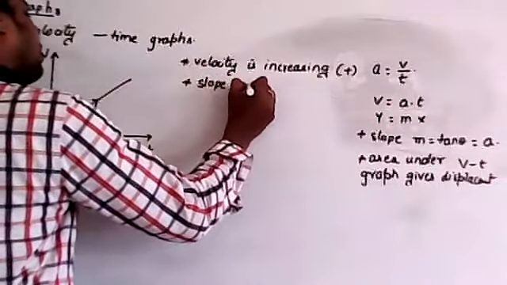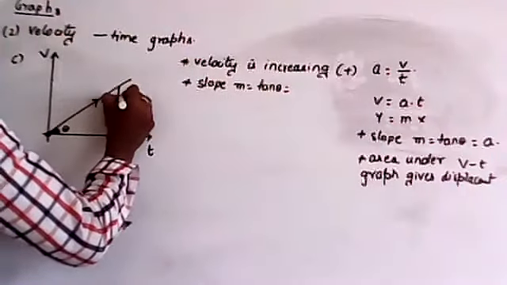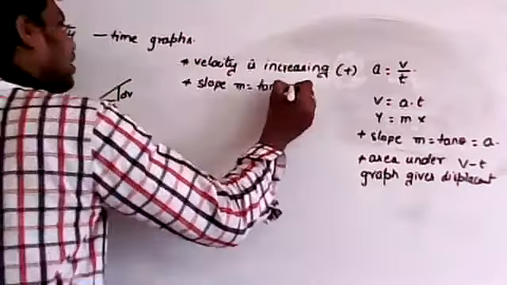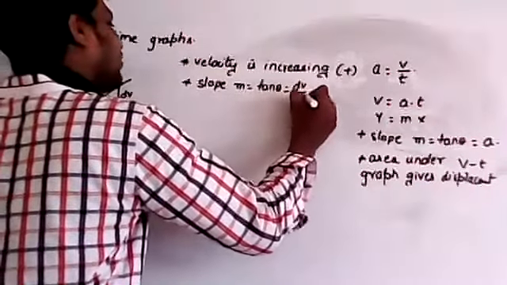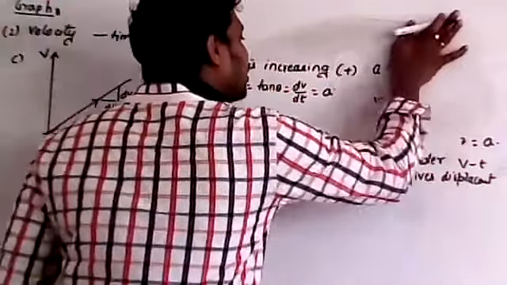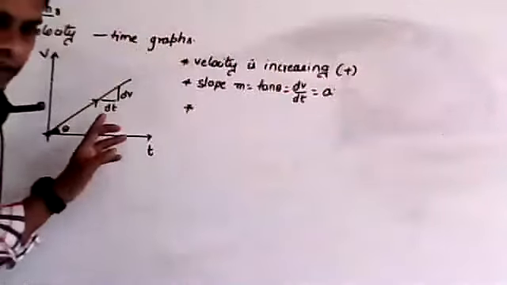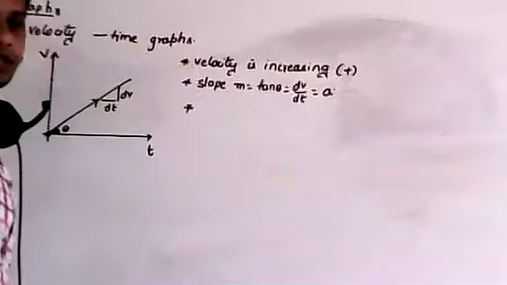Now remember, what is the slope of this graph? Slope m is equal to tan theta. I will take a small portion; then this is dv, this is dt. Then we have dv by dt, which is nothing but acceleration a. Now remember, here the body is moving with uniform acceleration.